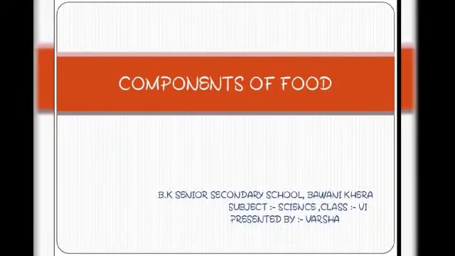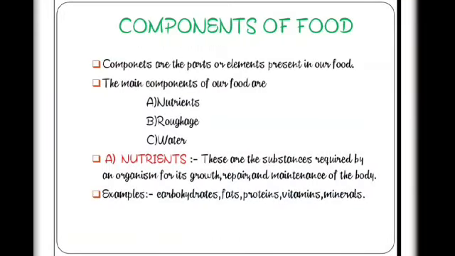Hello everyone. Today we will learn about the components of food. Components are the parts or elements present in our food. The main components of our food are nutrients, roughage and water. First, we will learn about the nutrients.